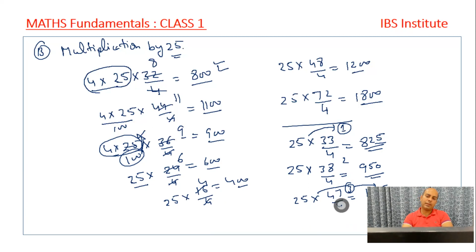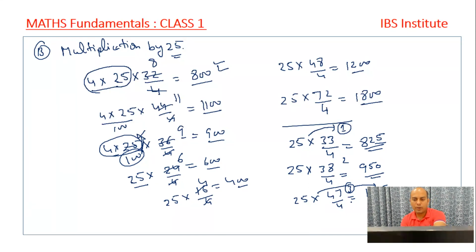So whatever the remainder is left, in case it is completely divisible by 4, no problem, we apply the 2 zeros, right? In case there is some remainder, say remainder is 1, so we put 25. Remainder 1 means 25, remainder 2 means 50, remainder 3 means 75, and remainder 4 will never come, right? If we are dividing one number by 4, we will never have a remainder of 4. We will have a remainder of 0, 1, 2 or 3 only, right? So if we have 0 remainder, it means it is completely dividing, and then we simply apply the 2 zeros. I think it's a very easy concept, right?